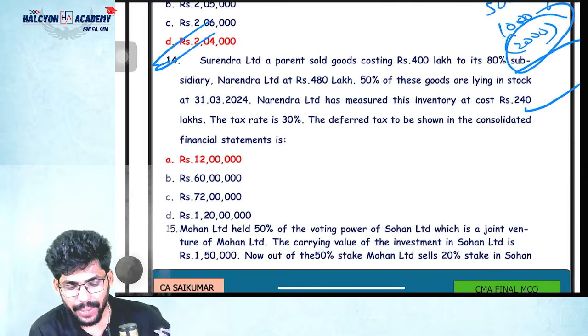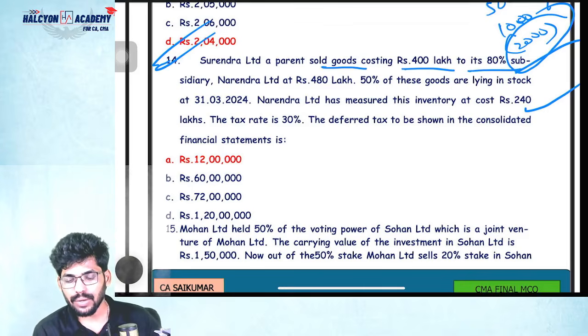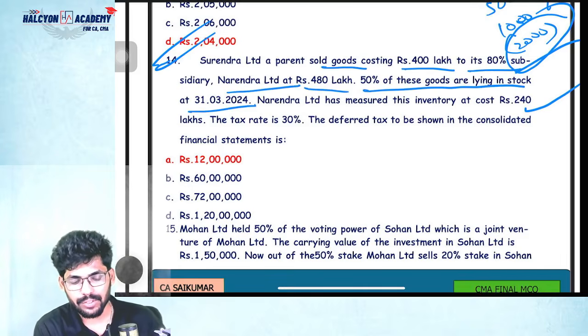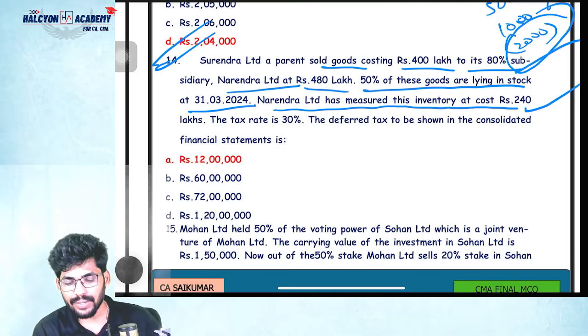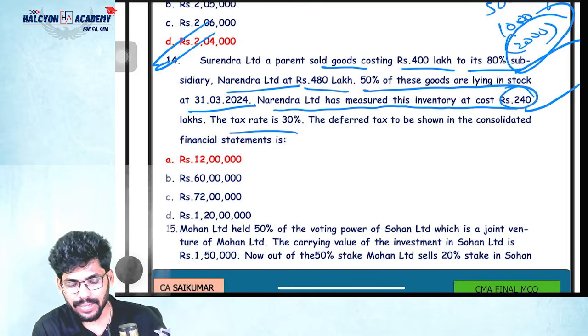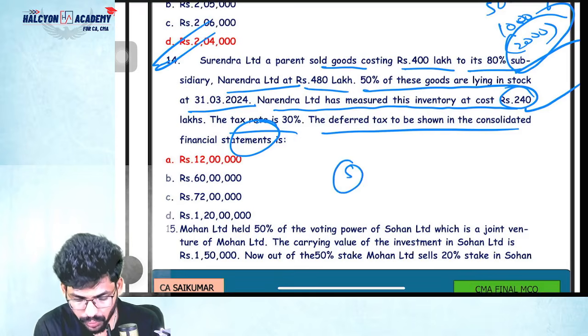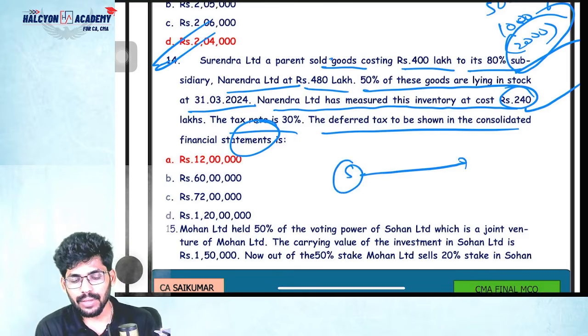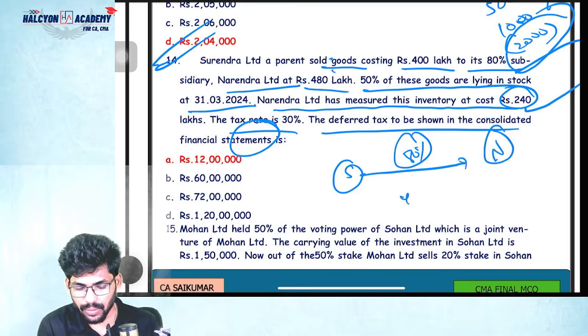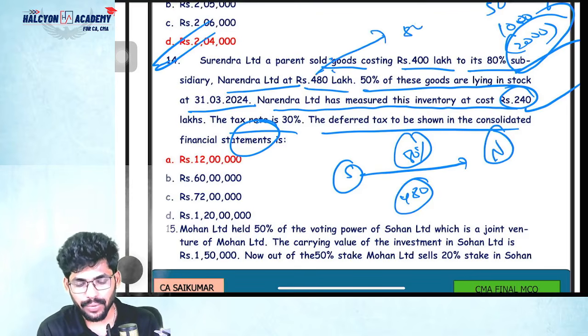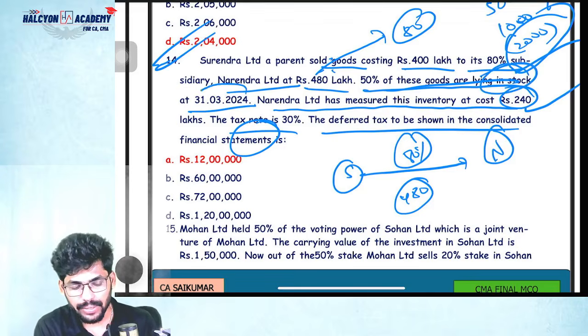Surendra Limited, a parent, sold goods costing 400 lakhs to its 80% subsidiary Narendra Limited for 480 lakhs. 50% of these goods are lying in stock at 31st March 2024. Narendra Limited has measured this inventory at a cost of 240 lakhs. Tax rate is 30%. Deferred tax to be shown in the consolidated financial statements is dash. Simple, guys. The cost is 400 only, but they sold goods at 480. Okay, they got a profit of 80.